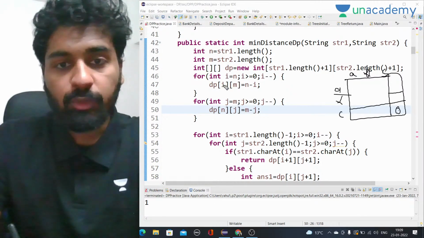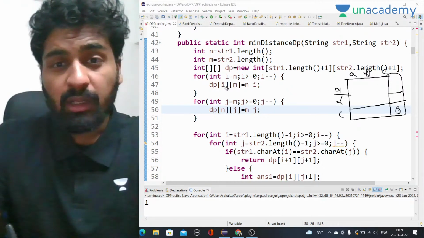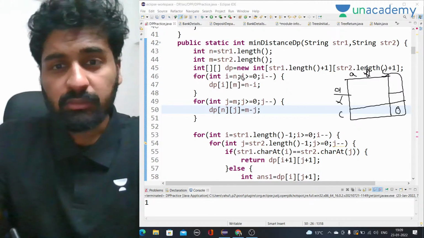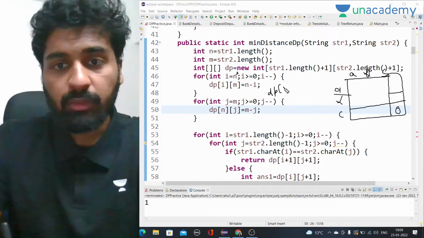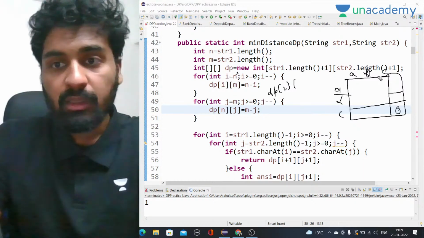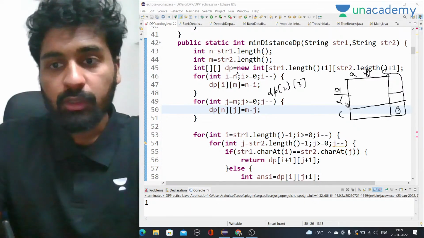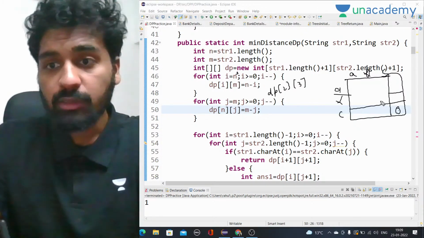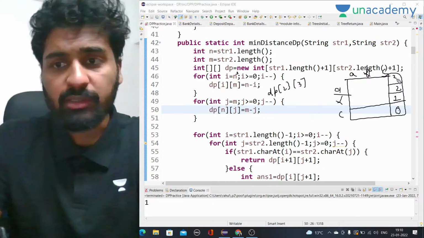Now we move up, so i will become n minus 1, let's say it is 3, so it is now dp of 2 and m, the last thing, let's say 3. So 2 and 3, this is the case. So here we have to fill n minus i, which is n minus 1, i is 2, right? So here I will fill 1, so it will be filled like this only, this is correct.